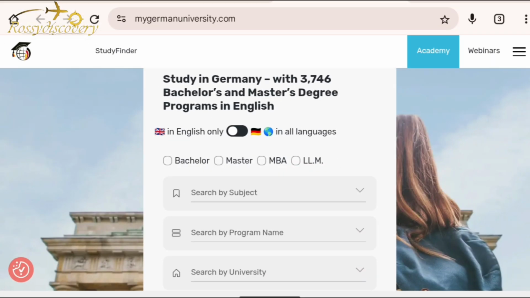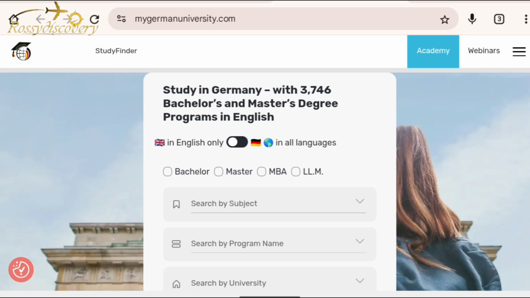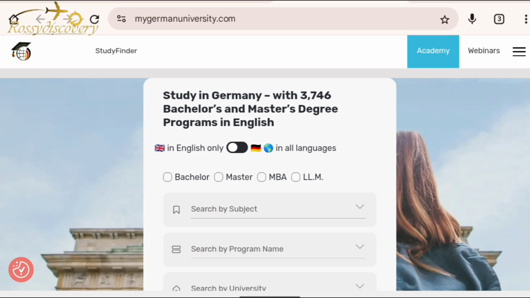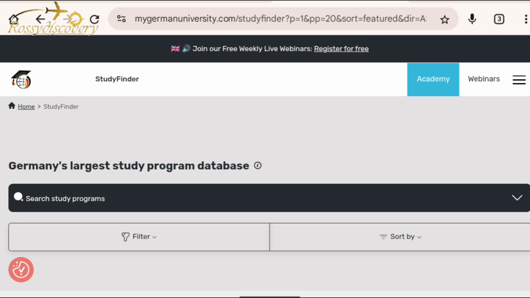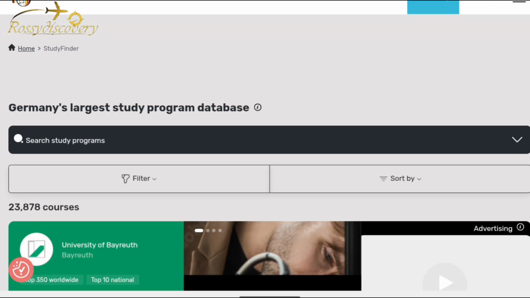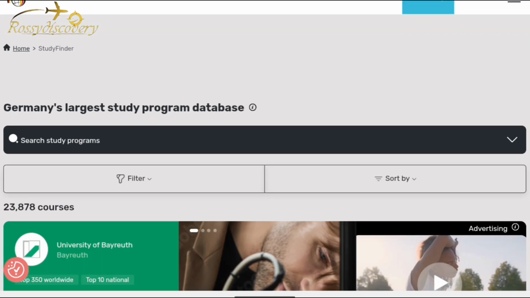This leads us to our second website, which is MyGermanUniversity.com. It's helpful to international students that want to find programs being taught in English. On this site, we have a list of over 2,500 English-taught programs in Germany. So now, this is the site. What you'll be doing is going to Study Finder, and you can see the filter to search for a study program.